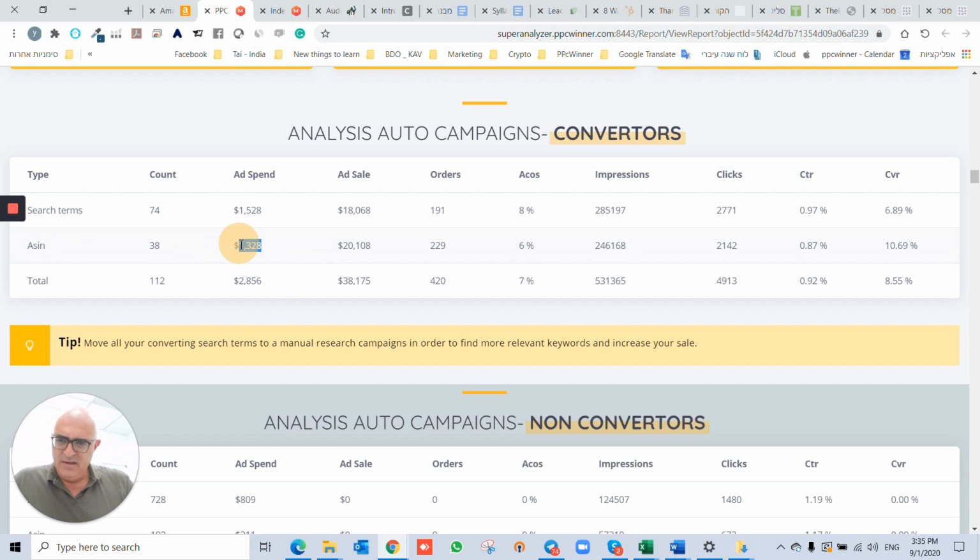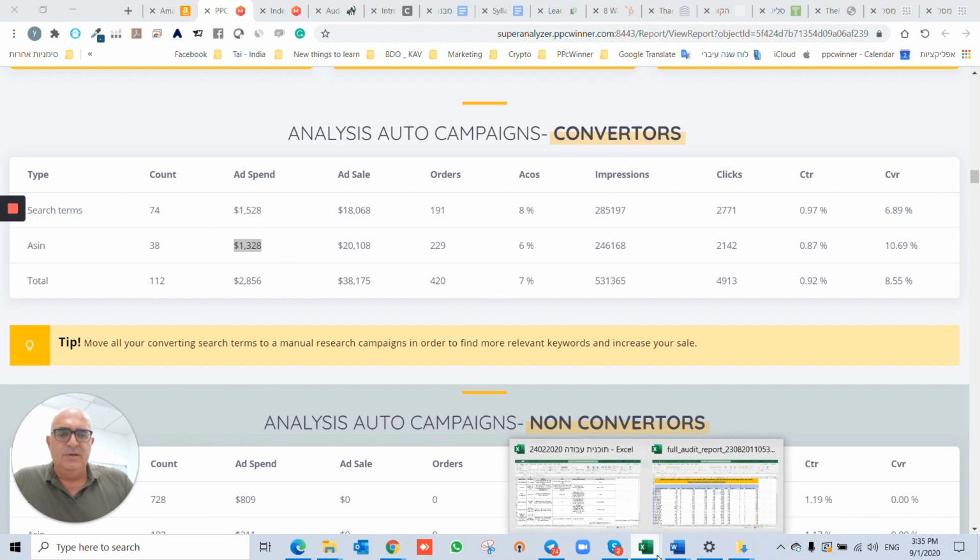As you can see here, I have 38 ASINs that generated $20,000 in sales while spending only $1,300. So what I want to do with this is basically create competitor campaigns based on some of these ASINs, maybe not on all of them, and create basically a product targeting campaign.